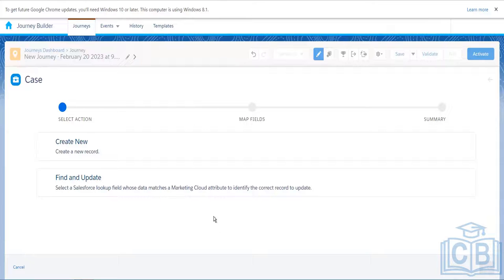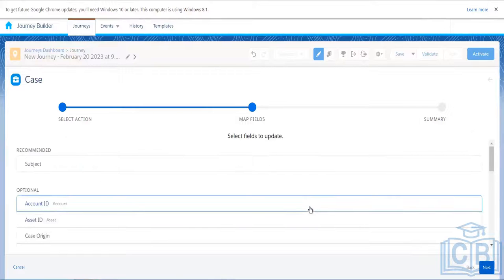Either we can create a new case. Case is basically an object, and what we will be doing is creating a record in that object. Either we can create a new record, or we can find an existing record and update the record as well. Let's see. If you want to create a new record, we'll click on Create New and click on the Next button.